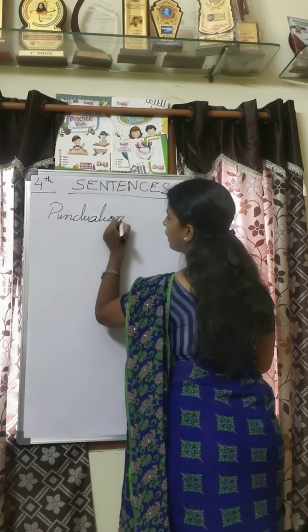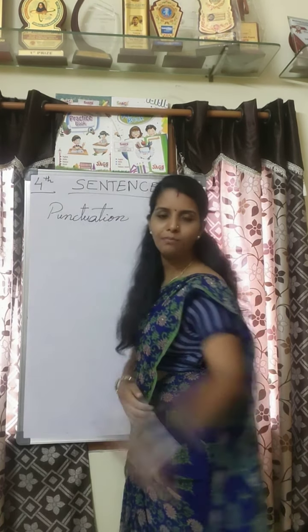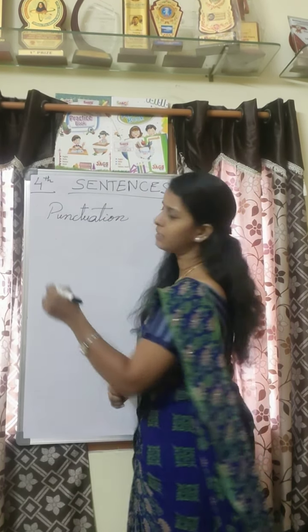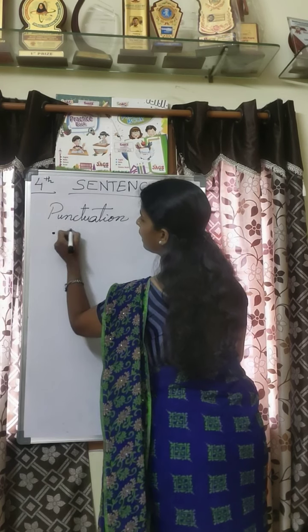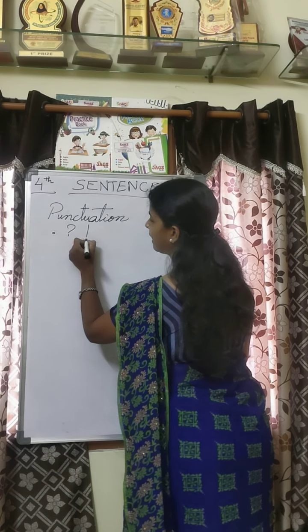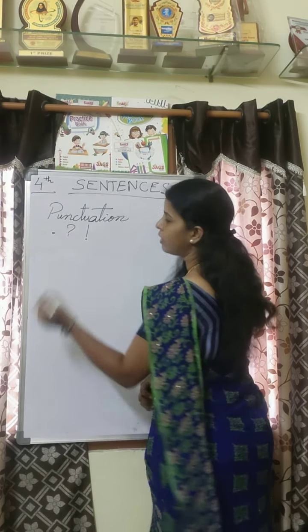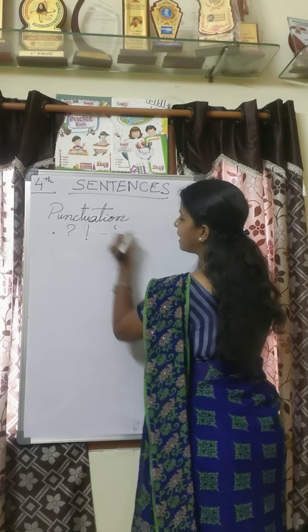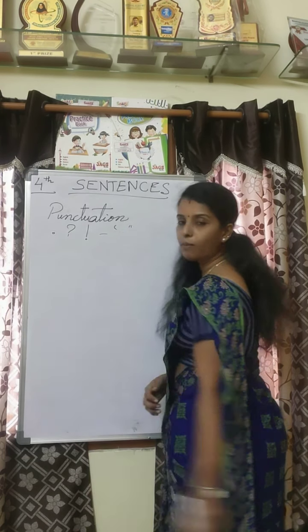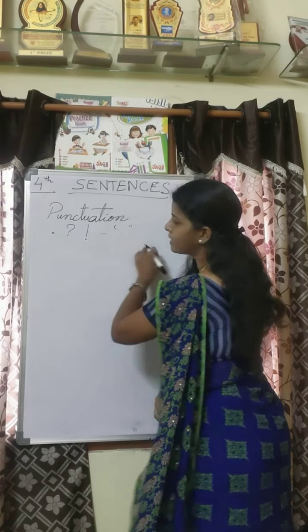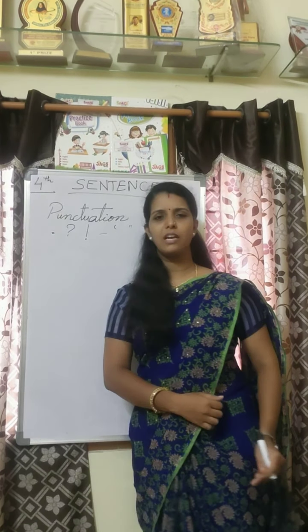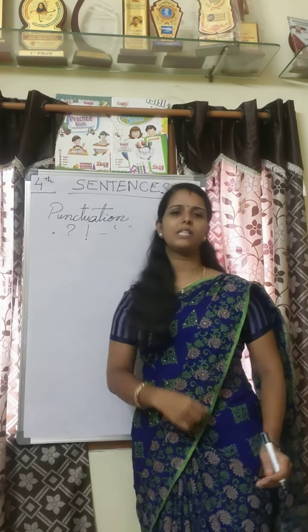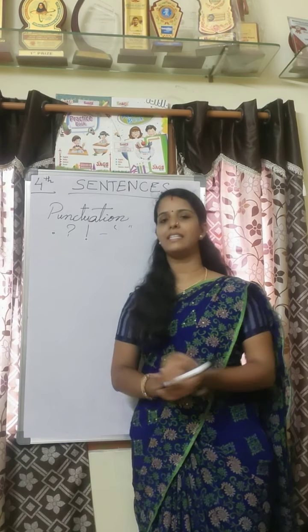Punctuation marks are nothing but a full stop, a question mark, an exclamation mark, a hyphen, a single inverted comma, or double inverted commas. All these come under punctuation marks, and we will use these punctuation marks in sentences.